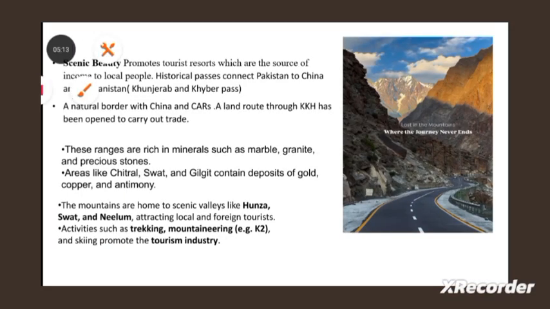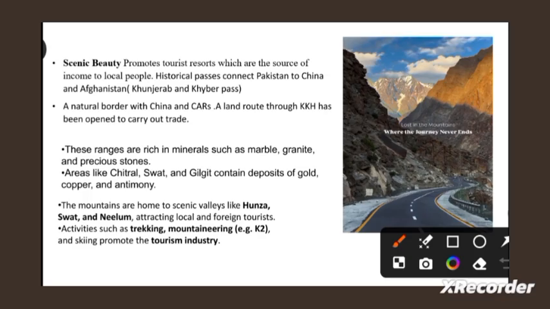Moving ahead, we have scenic beauty. In the Northern Mountains we have Gilgit-Baltistan, the beautiful valleys of Skardu, Hunza. In Swat, we have different beautiful valleys, right? Northern Swat, I mean in KPK, we have different beautiful valleys also. So this promotes tourism. Yes, the scenic beauty, the beautiful view, provides tourism, and not only local tourists but foreign tourists also visit our places, and it helps local people earn money.